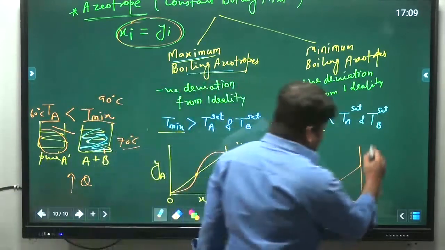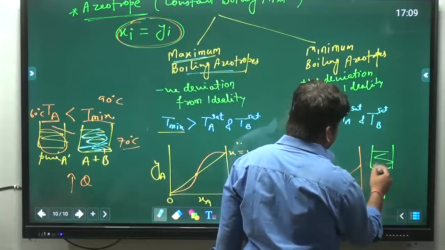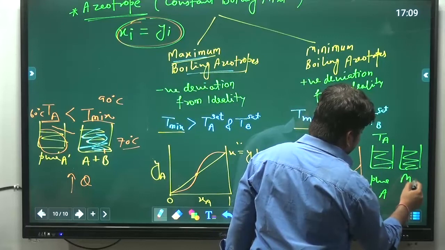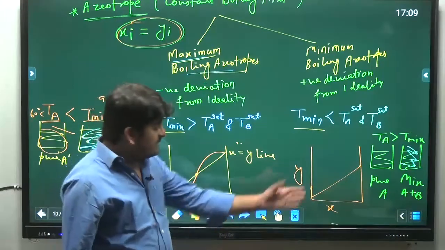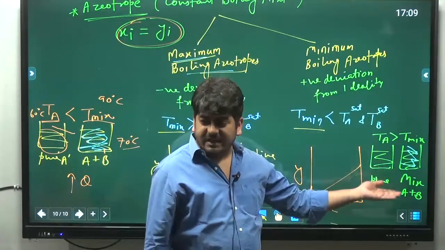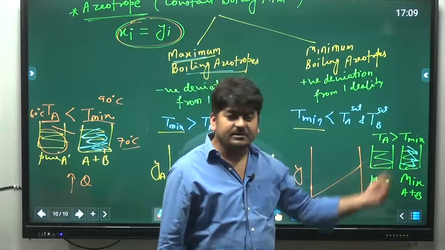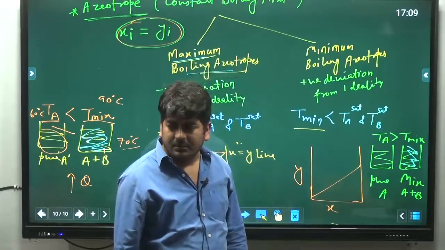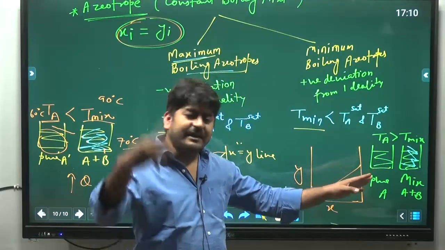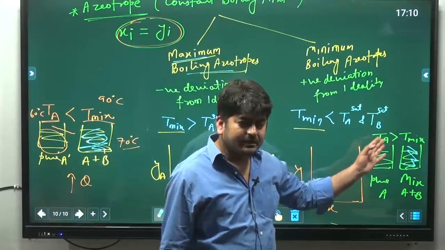Similarly, in this other case, there are two containers, one is pure A and one is A in a mixture. I am supplying the heat. Molecules of A will vaporize first, in which case? When they are pure or when they are in a mixture? When they are in a mixture, they will vaporize first, and later on the pure A will vaporize because the temperature is high here.